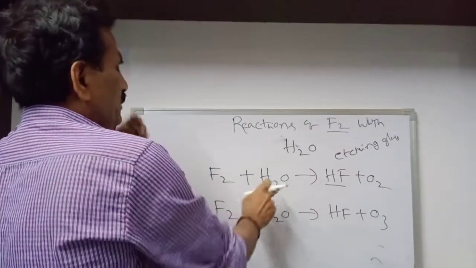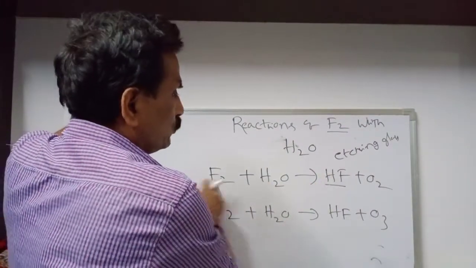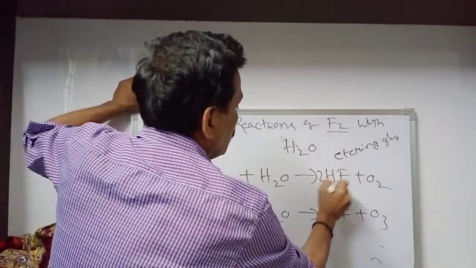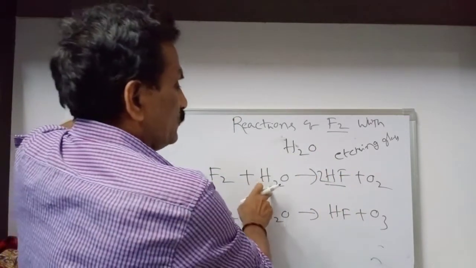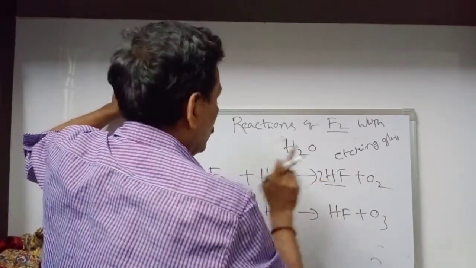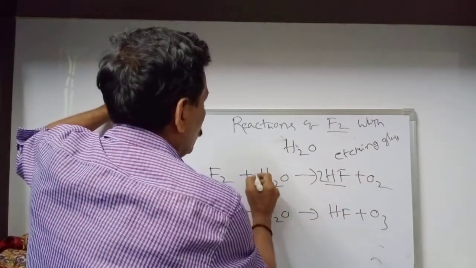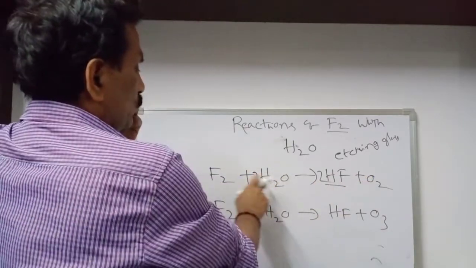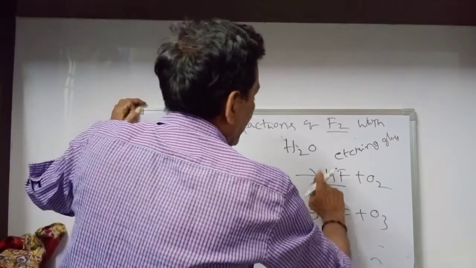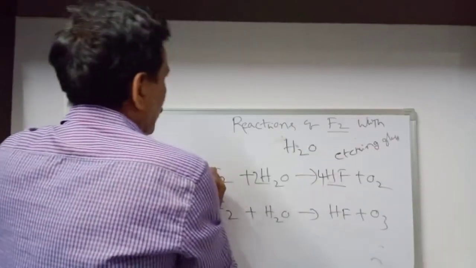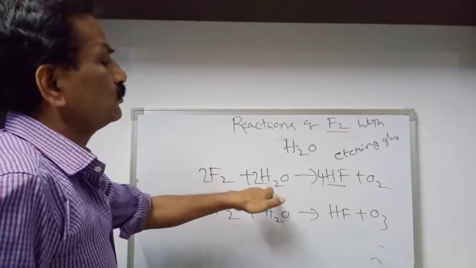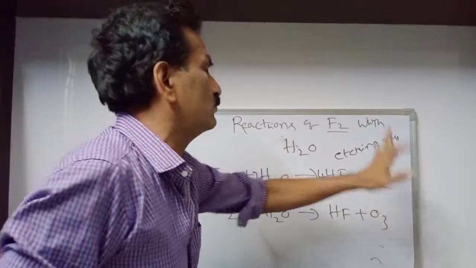So F2 plus H2O gives HF plus O2. F2 is 1, so I am going to mention 2. H2O is 2. O is 2, so 2 into 2 is 4, so I am writing 4 HF. 2F2 plus 2H2O gives 4HF plus O2.